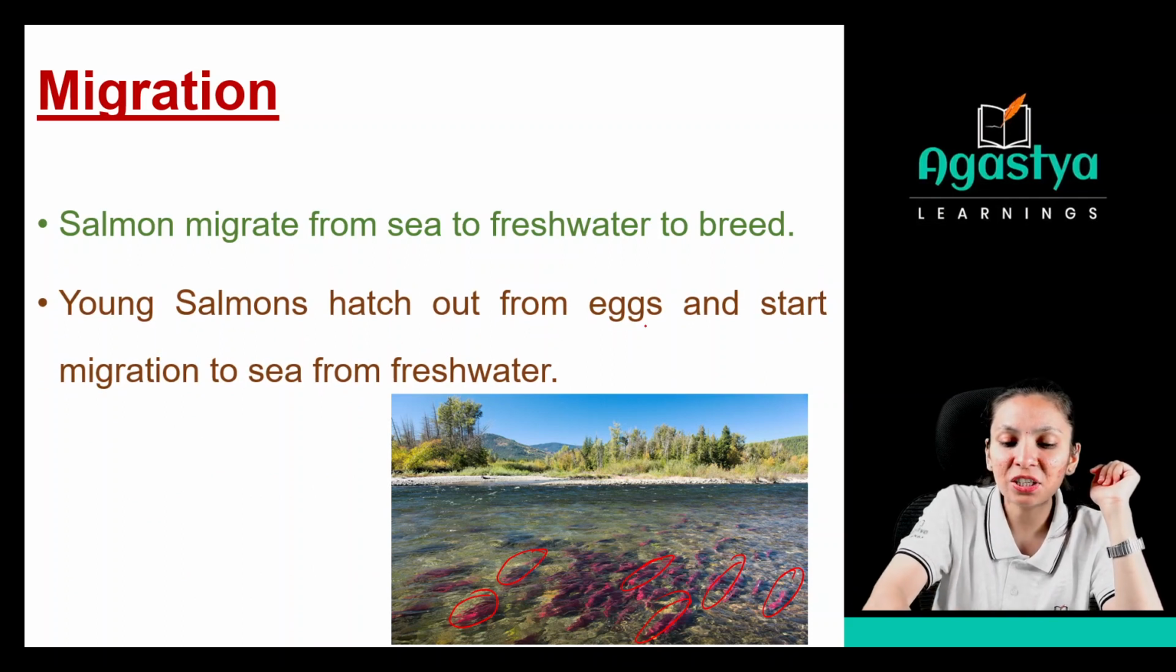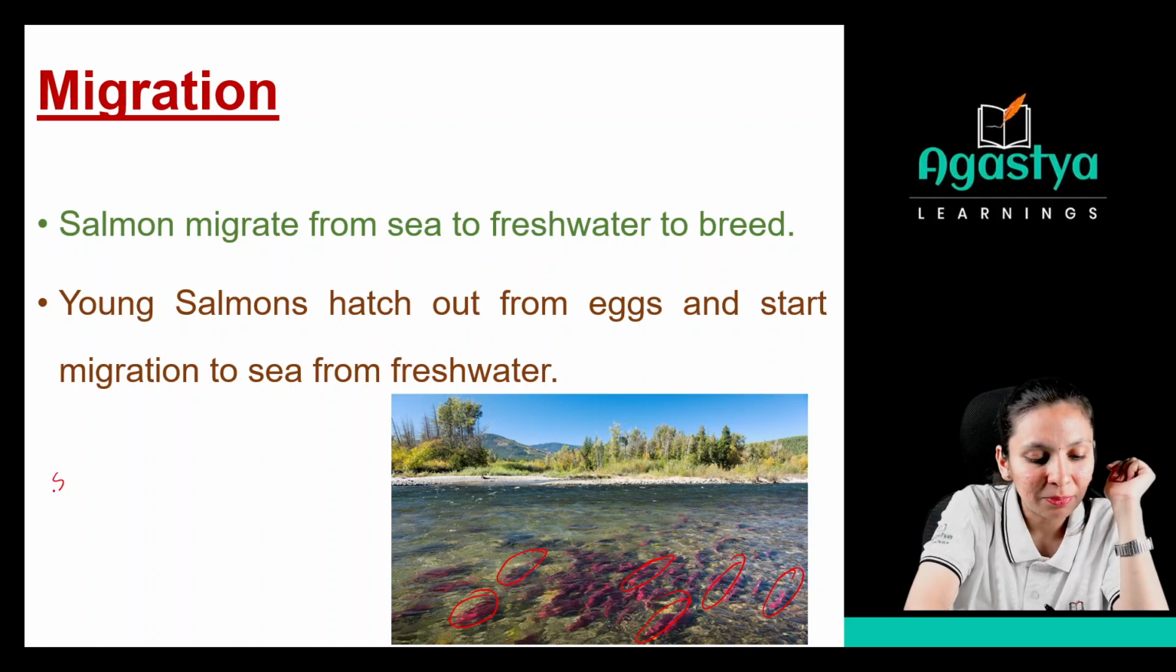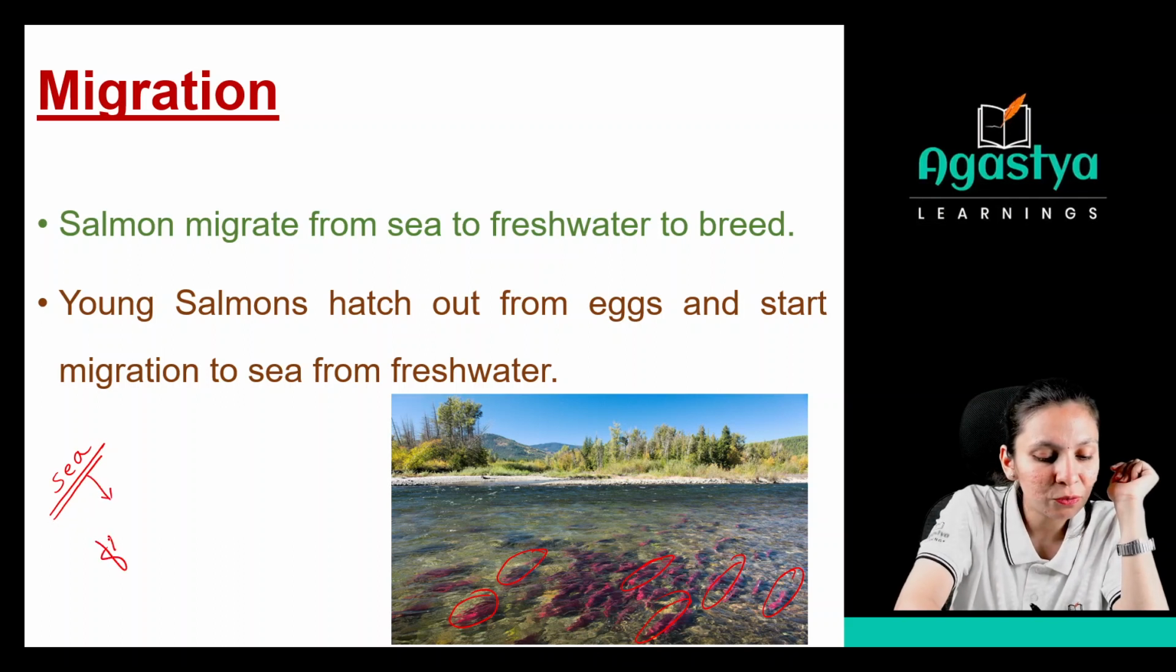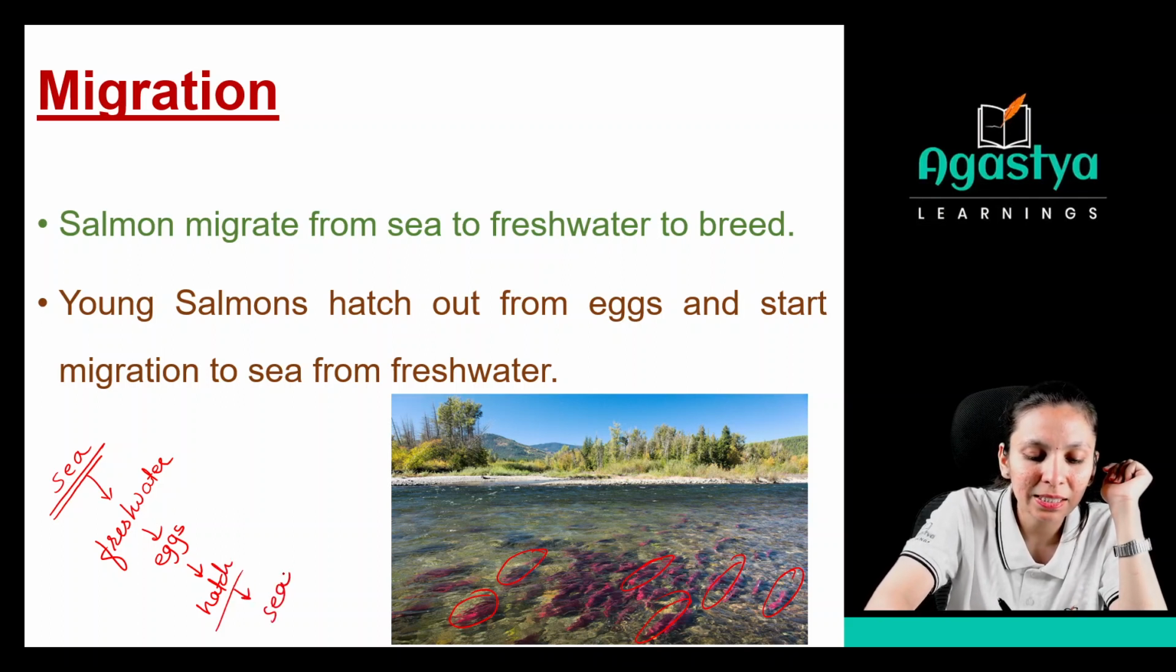Young salmon hatch out from the eggs and start migration to the sea from the fresh water. So now the salmon fish which is living in the sea will come to the fresh water, right? In the fresh water, they will lay eggs. When these eggs mature, the young will hatch out from the eggs. From there, again they will migrate to the sea region.